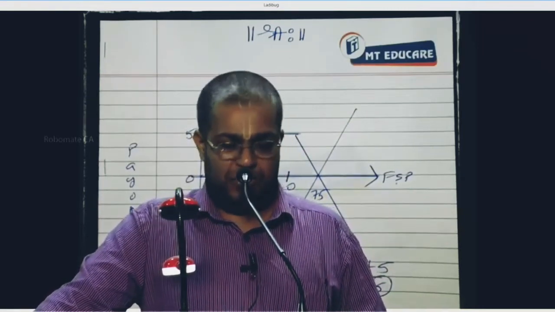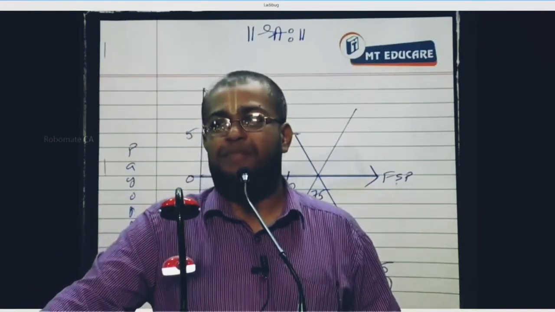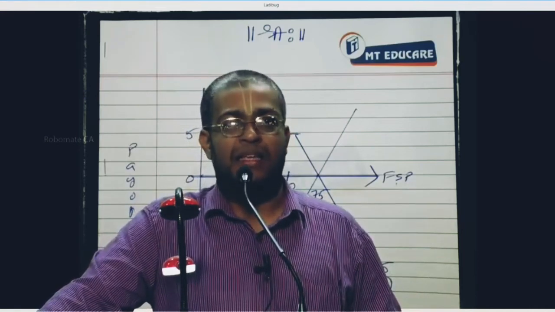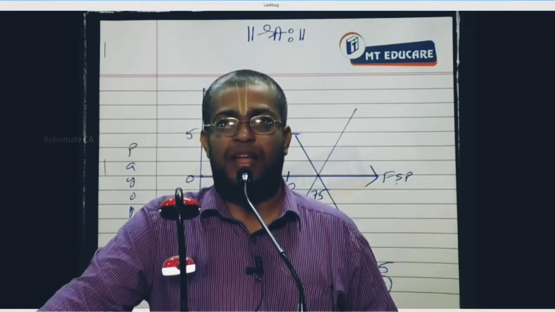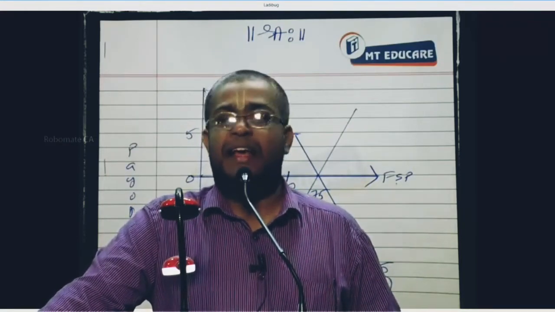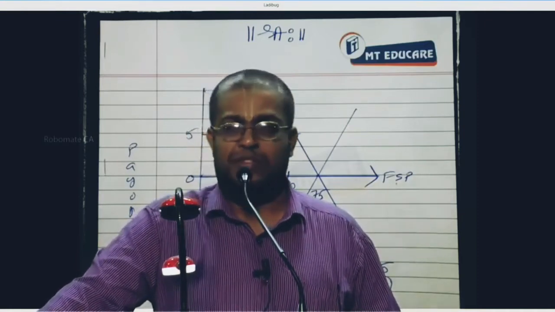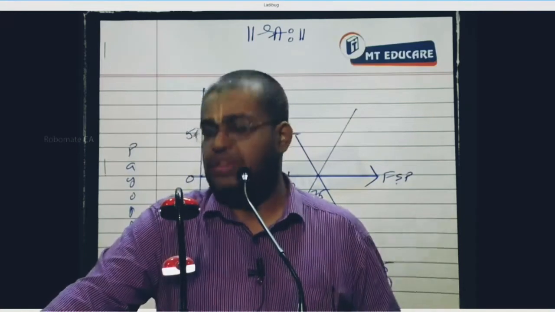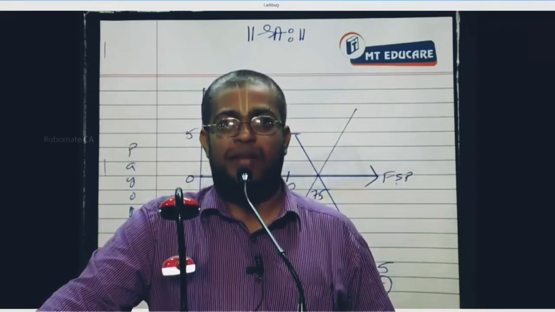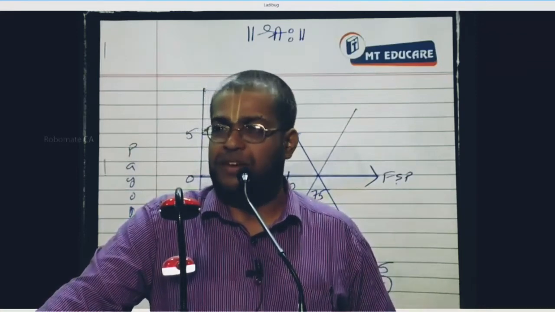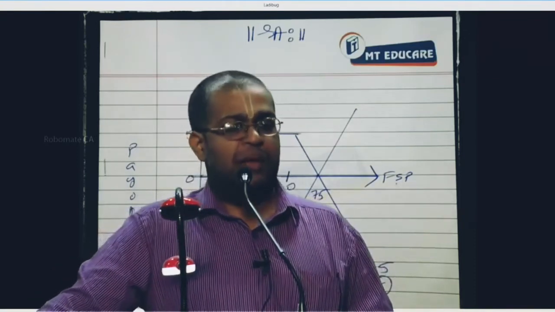Point number 2. Break-even FSP is equal to strike price plus premium. X is a very much accepted notation for strike price. Break-even FSP is equal to strike price plus premium, which is equal to 70 plus 5, which is equal to 75.